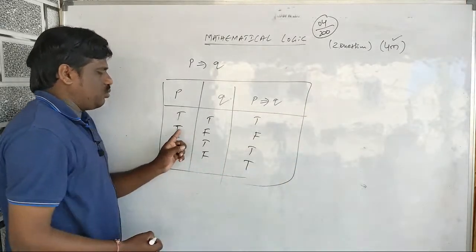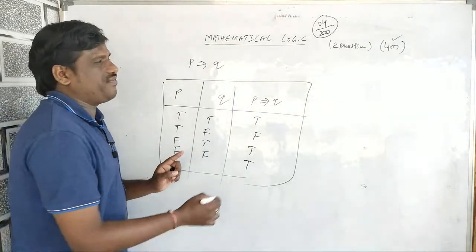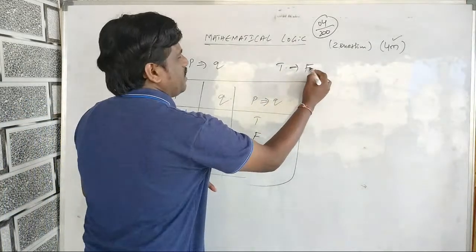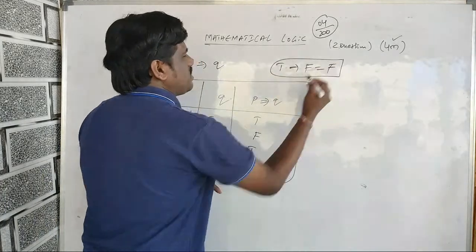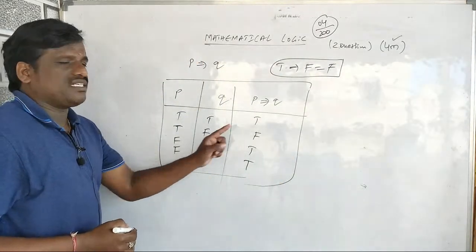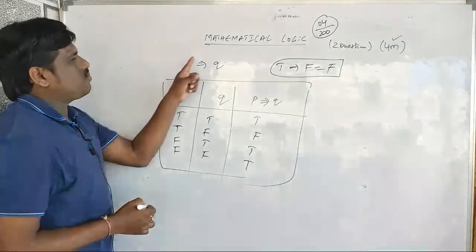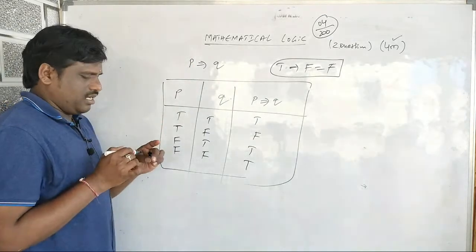T implies F is false, remaining times true. So this is implication. You need to remember this one.